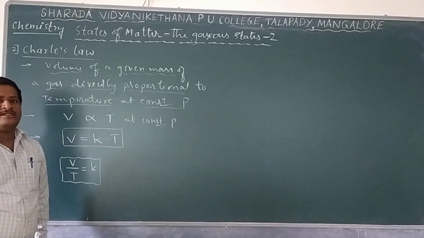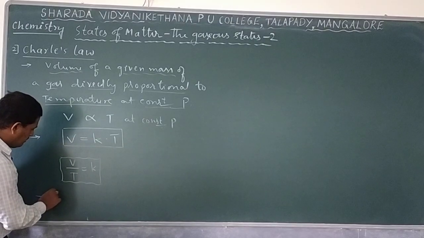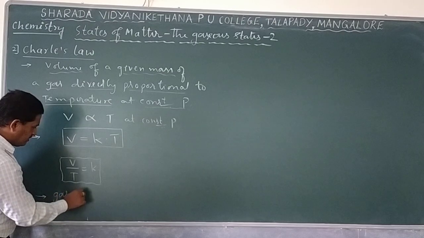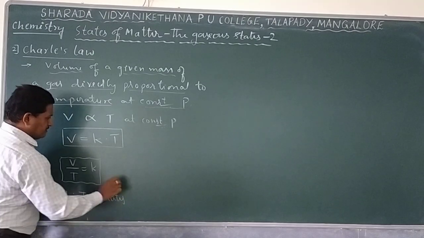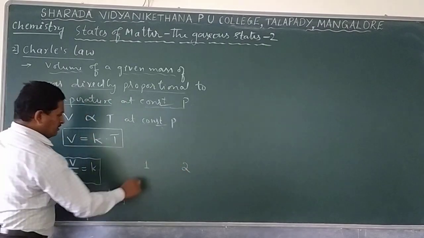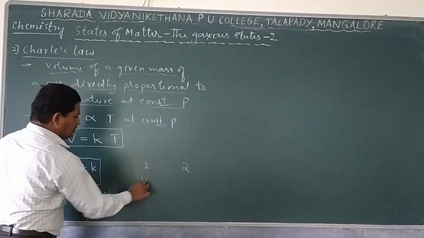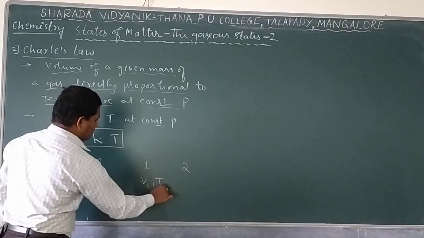Suppose a gas is present in two different states, the first state and the second state. What is the relation observed? V1 is the volume of that gas at the first state, and T1 is the temperature.